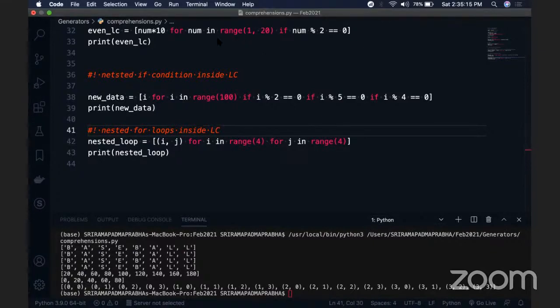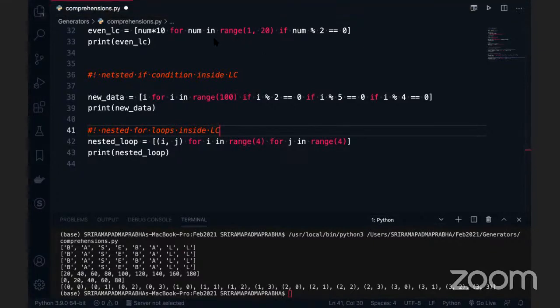Is it understandable? Yeah, it is really good, and this one I did not know before. Yeah, so this is where you can handle many for loops. Now you may think, can I add one more for loop? Yes, you can add it. Nobody can restrict you. You can add multiple for loops.